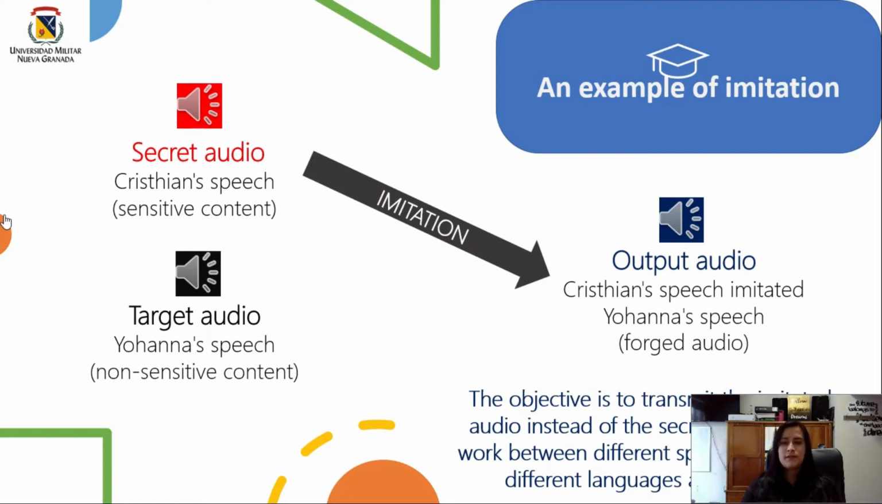The objective is to transmit the imitated audio instead of the secret audio. It can work between different speakers, even for different languages and genre. So in this case, the secret audio is hidden in the target audio, but this output file is not the same as the target audio.